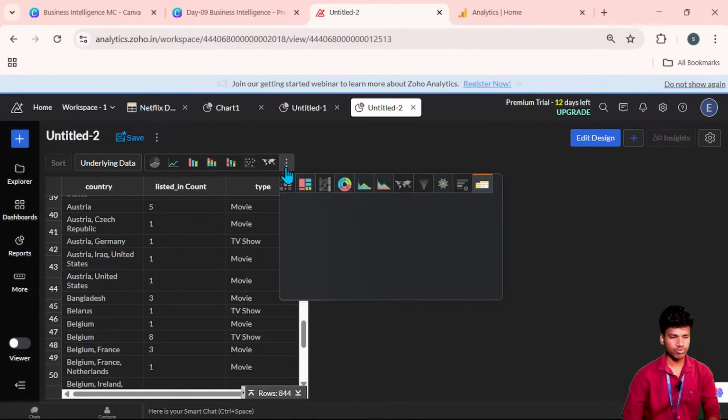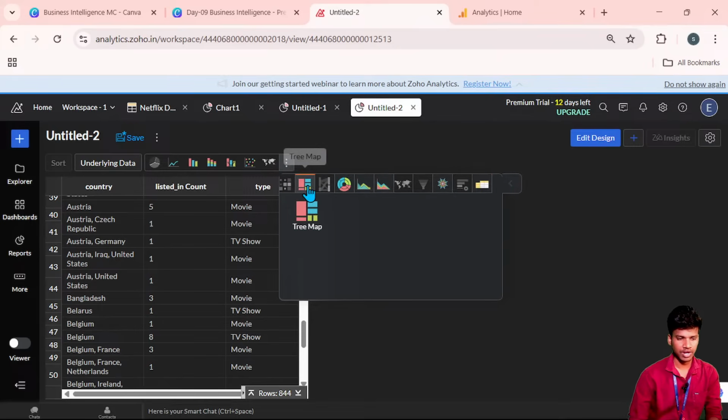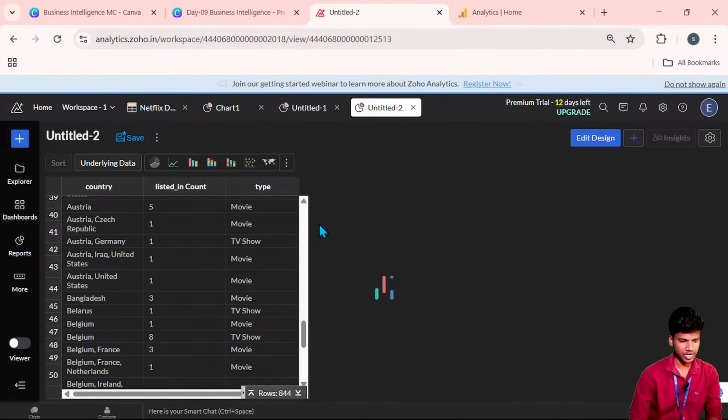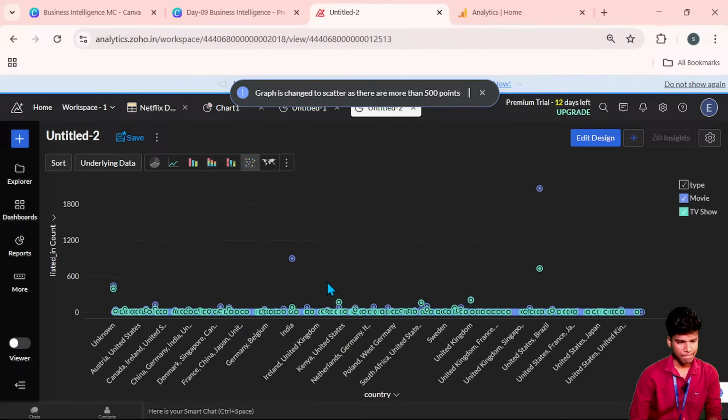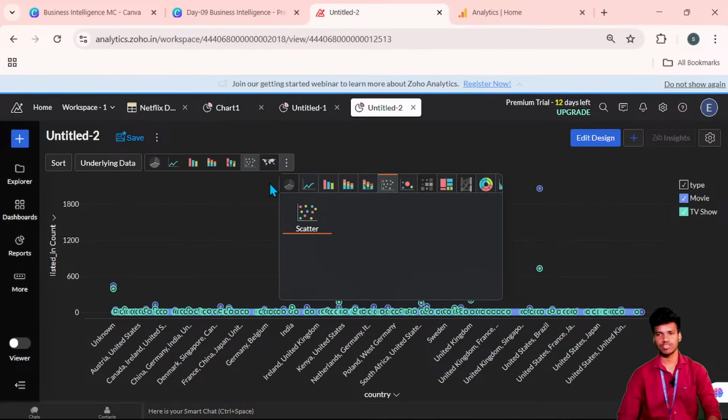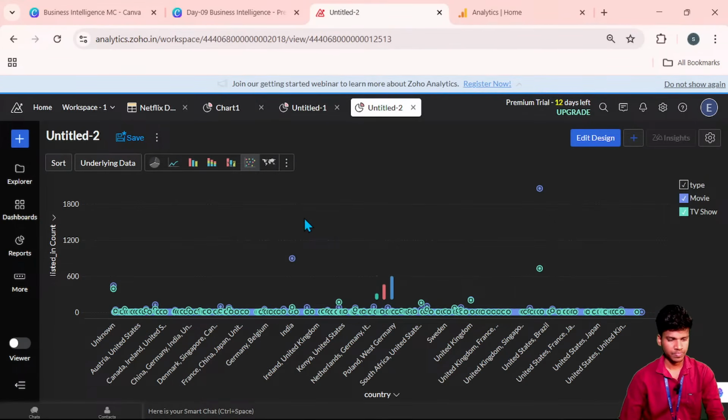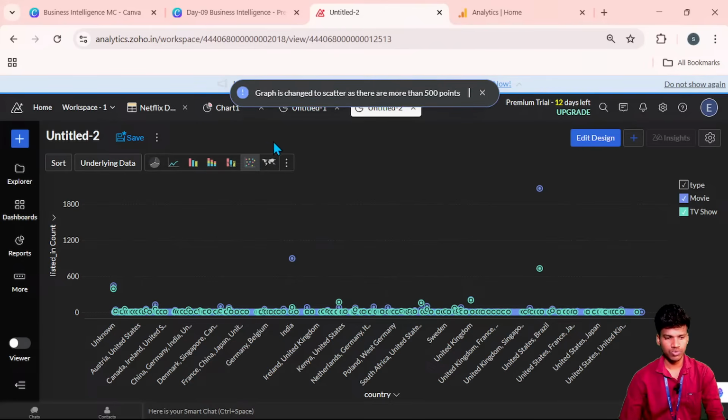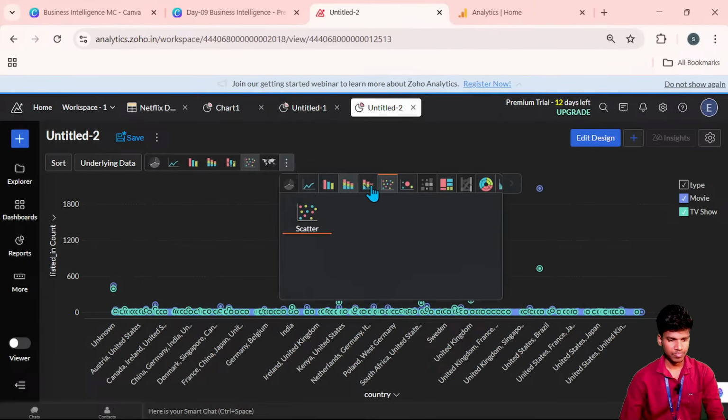So the only very good visualization is the table view. Other than that, we cannot see anything. So we can try with the tree map. The graph is changed to scatter or more free-handed points. I think I don't have access to this in the free trial. Yeah, it is not allowed to create that particular tree map.